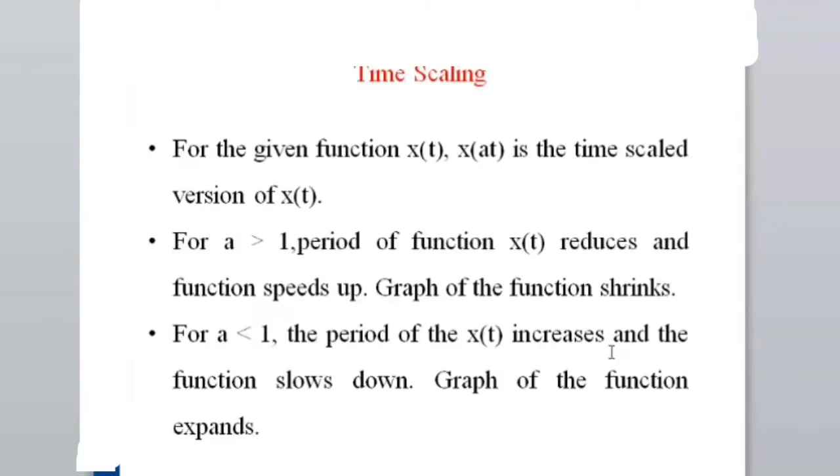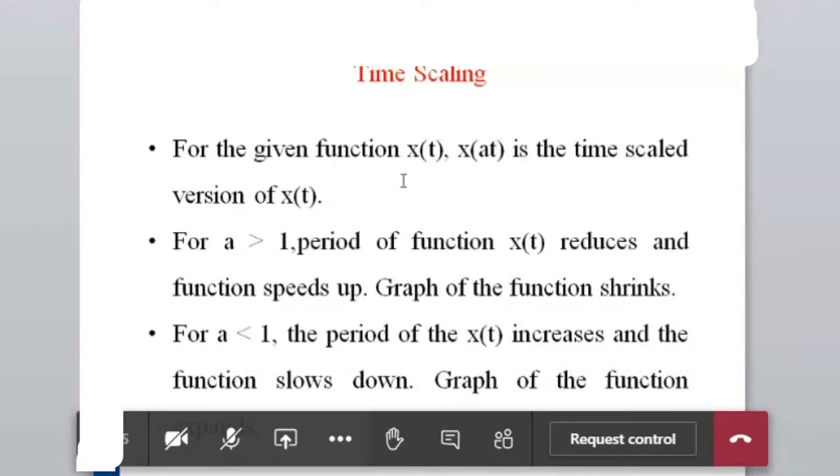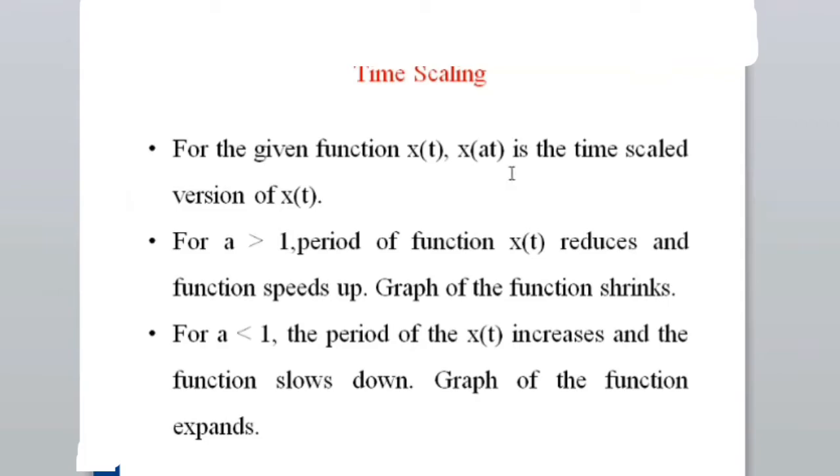And for the time scaling, generally, for the given time function x of t, x of at is a time scaled version of x of t. If it is a linear one, then you can write x of at equal to a into x of t. For a greater than 1, the period of the function reduces and the function speeds up. If a is less than 1, the period of x of t increases and the function slows down. So this aspect we will see, what is happening here.